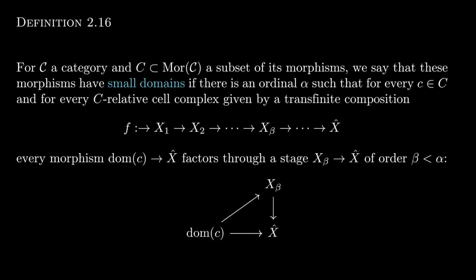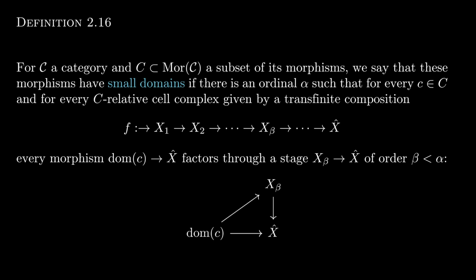We say that a category has small domains if there is an ordinal alpha such that for every C in the subclass of morphisms, and every C relative cell complex given by a transfinite composition, every morphism from dom C to X hat factors through X beta to X hat for some ordinal beta less than alpha.